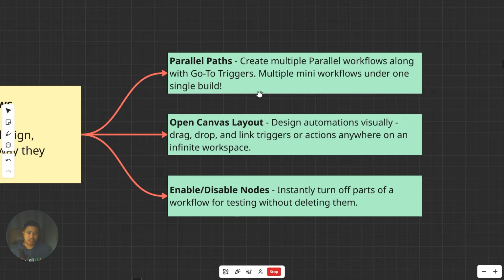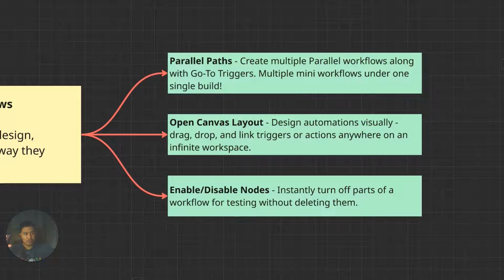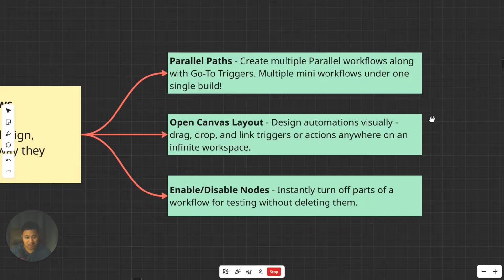So I can just imagine sa loob ng isang automation, meron dun isang main na automation, and then at the bottom of it, there's another trigger for a separate automation. That's the parallel path. So you can have multiple automations under a single build, and that's just make stuff easier basically. So yeah, I'm excited to go crazy with it.